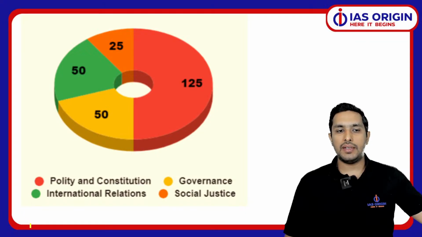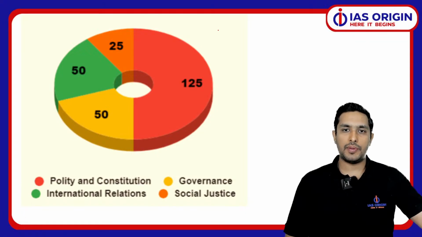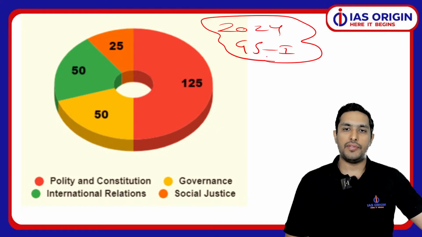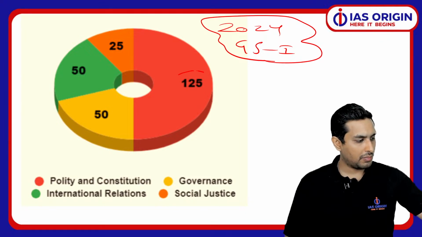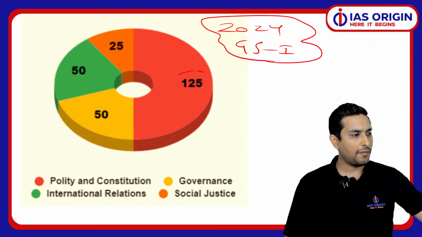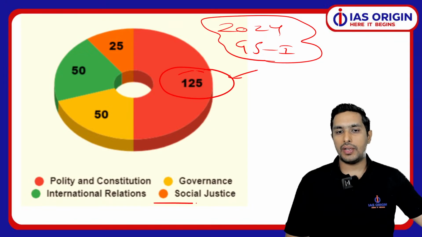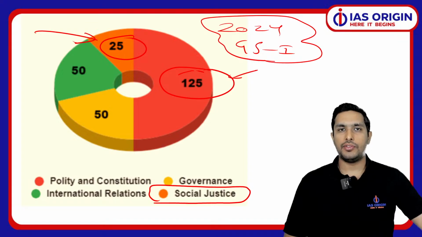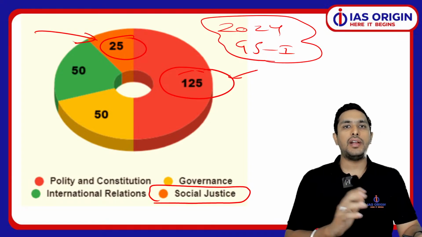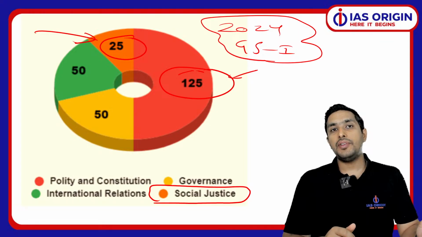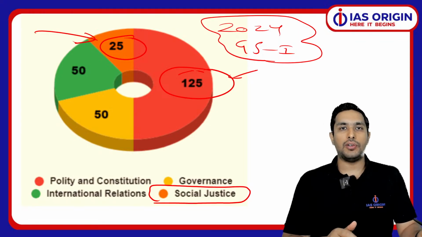If we see this year's paper, the latest paper, that is 2024 GS paper 2 of civil service examination mains, we saw 125 marks came from the part of polity. So there was polity of around 125 marks, and the part which we are going to analyze today, that is social justice, it was just 25 marks. So usually you get two questions, one 15 marker, one 10 marker. Now does that mean that we don't pay importance to this part? No, certainly not. I'll tell you the reason.